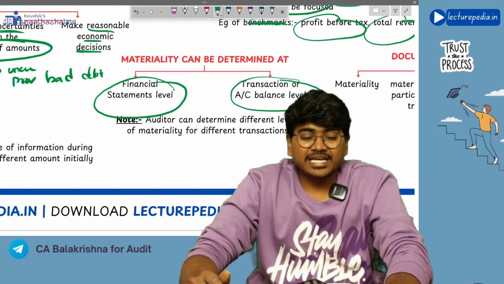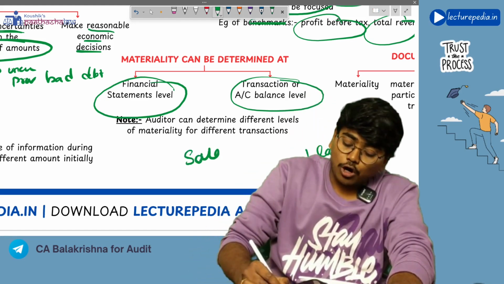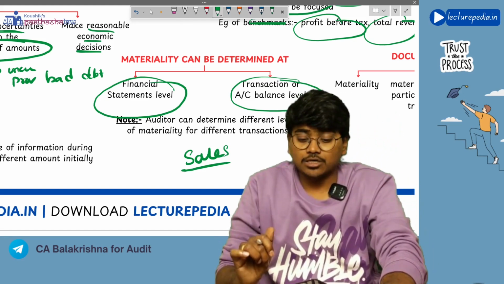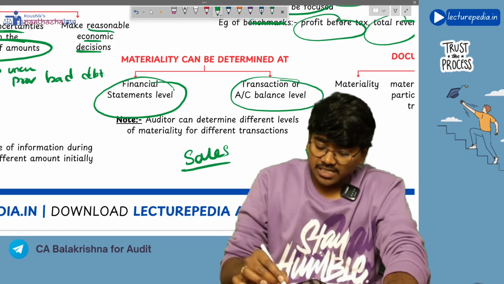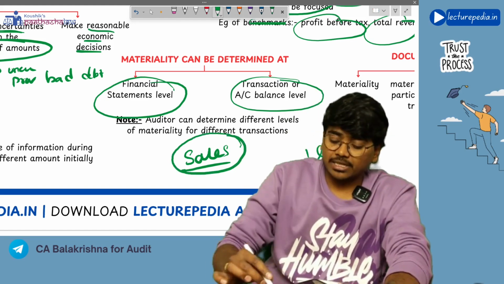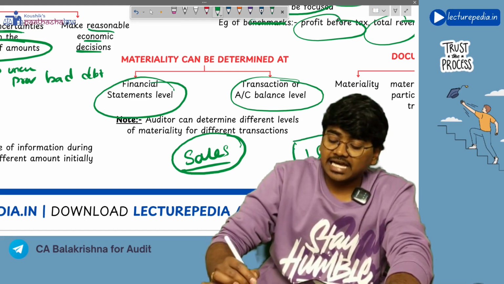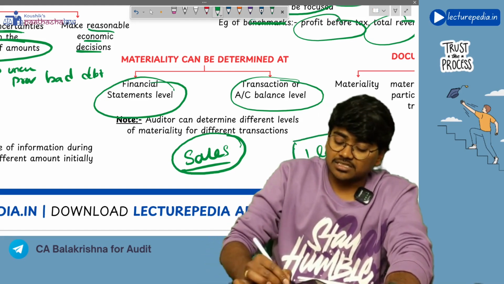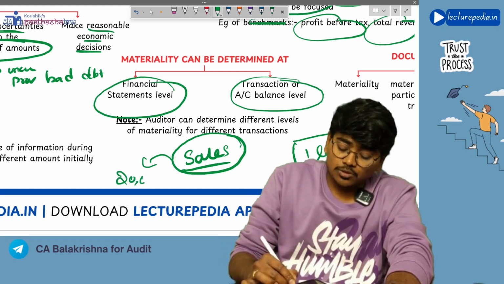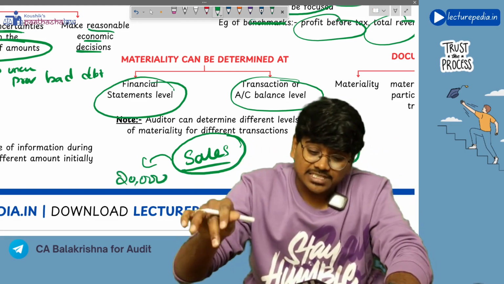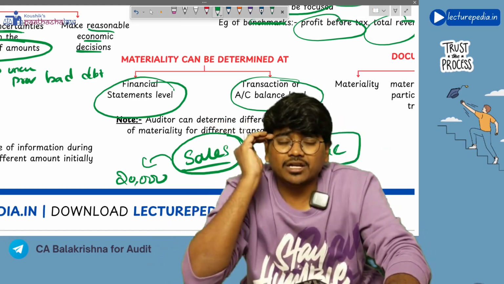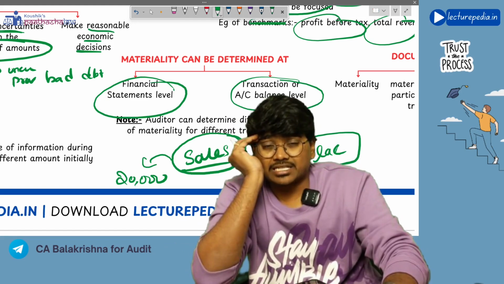Now, there is the area of sales. Auditor feels that the area of sales is very much important. So, for the area of sales, materiality should be lesser than 1 lakh. The materiality that we have used for the entire financial statements cannot be used for sales. So, the auditor has kept materiality for sales as 20,000 only. So, in the area of sales, if any misstatement crosses 20,000, the auditor will ask the management to correct them.